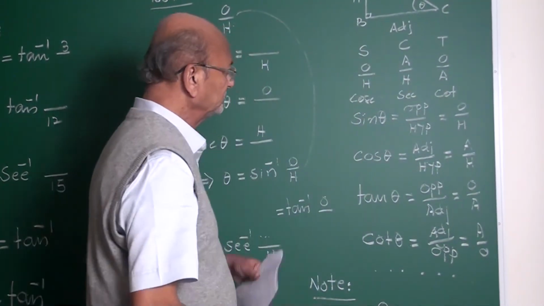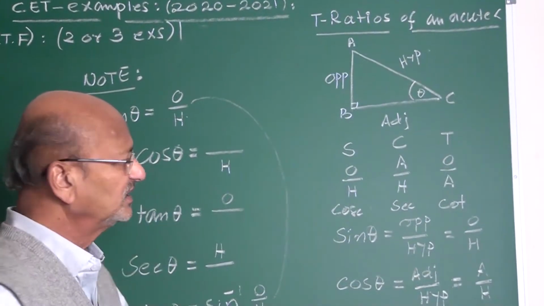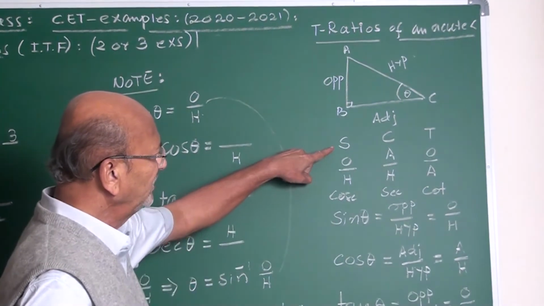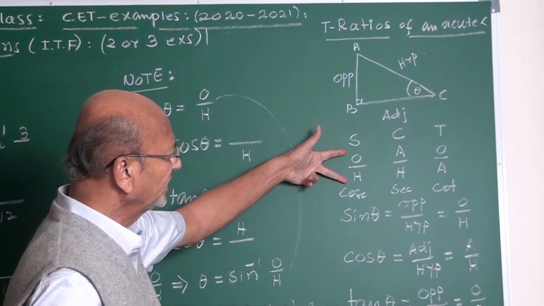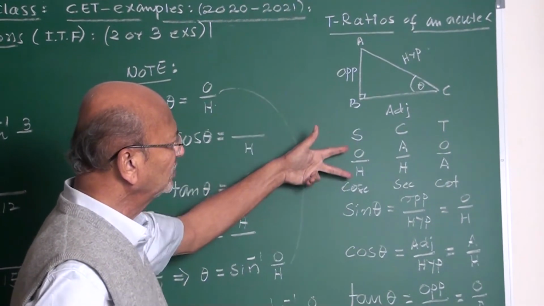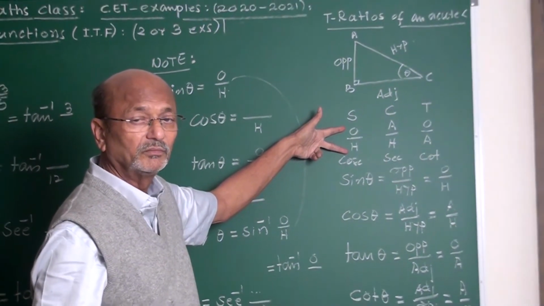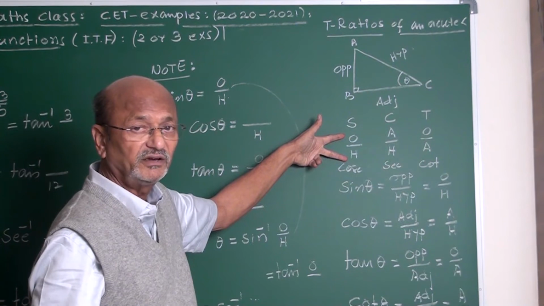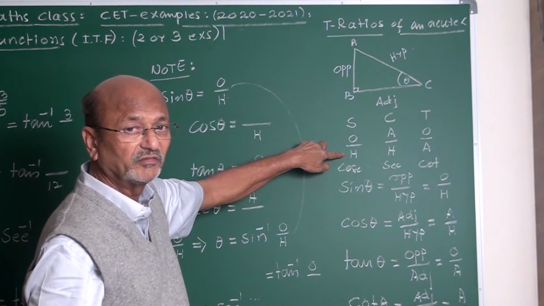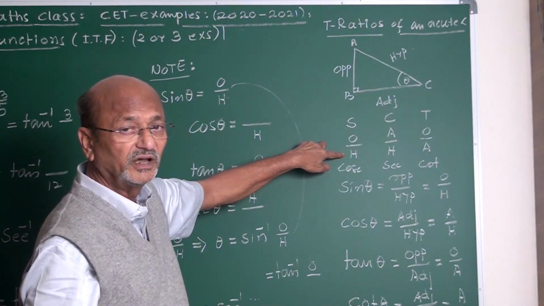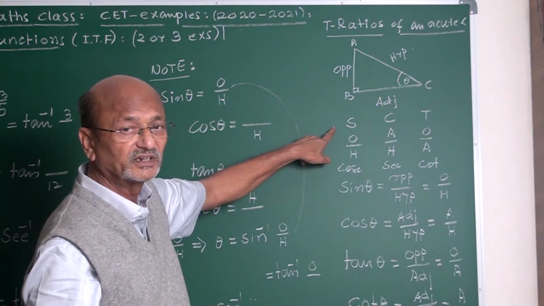See the note. A right angled triangle has 3 sides. Among the 3 sides, every trigonometric ratio has 2 sides given. In a right angled triangle, when 2 sides are given, making use of your popular Pythagoras theorem, we can find the third side. Here for sine, opposite and hypotenuse are given. We can find the adjacent side: square of hypotenuse minus square of the numerator, that is the opposite side.